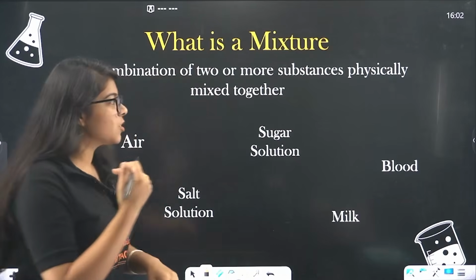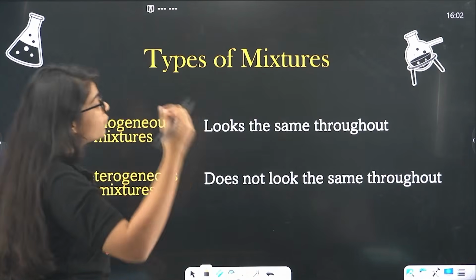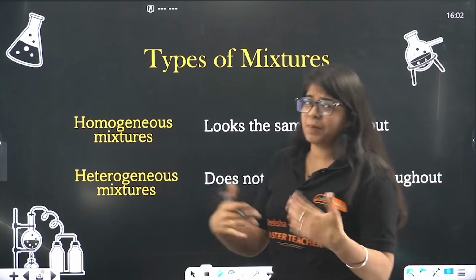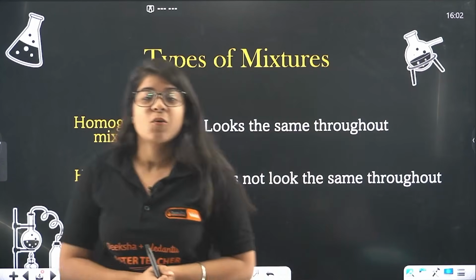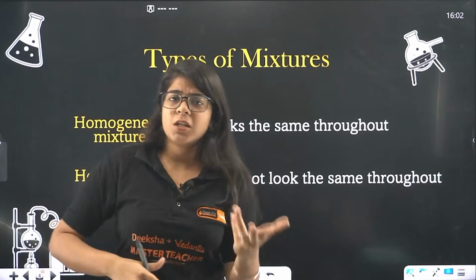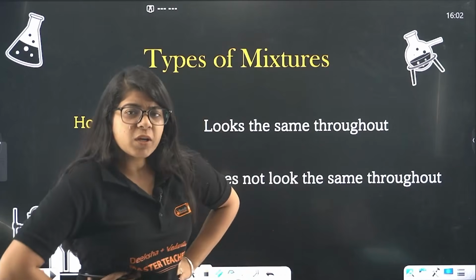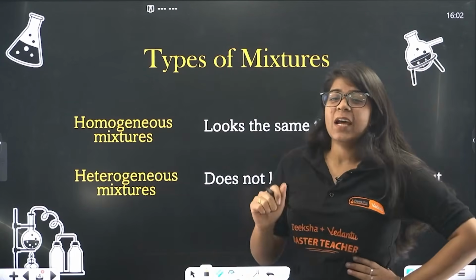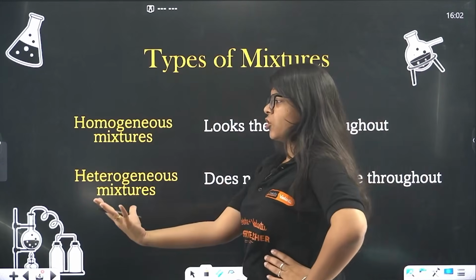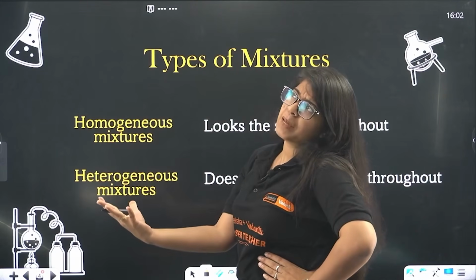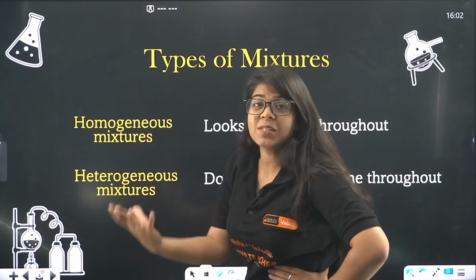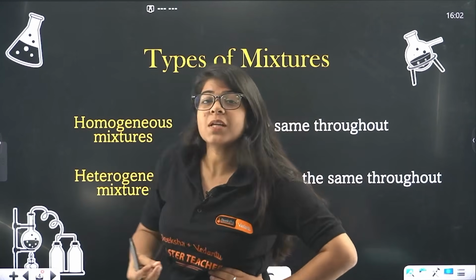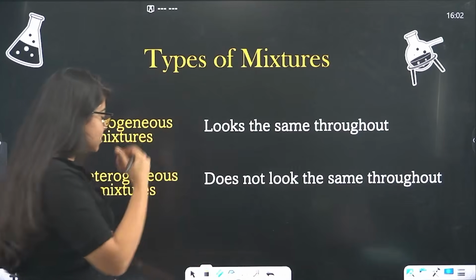Okay, now bacha, these mixtures are of two types. Everything has types these days. One is a homogeneous mixture, another is a heterogeneous mixture. Ma'am, what are you talking about? Homogeneous. When you look at a mixture, maybe you have a sugar solution, but you don't see sugar in it, right? The sugar is completely soluble in water. So that's a homogeneous mixture.